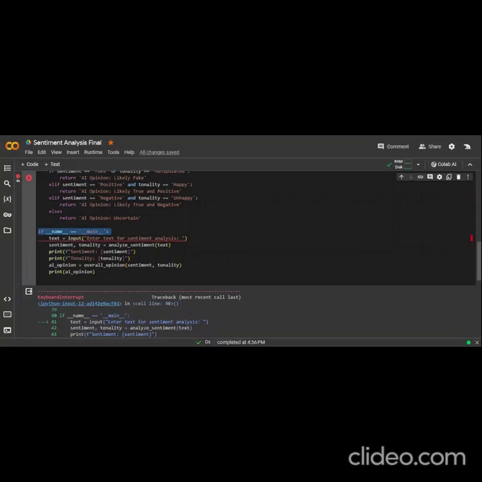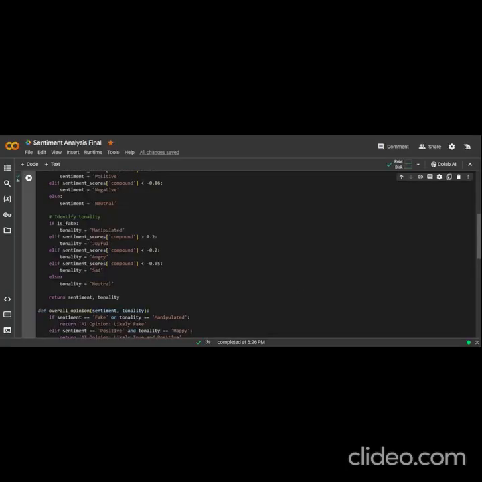Now we come to the main execution block of the program. The if name line makes sure that the program is run directly and not as a module or script from some other program. The text variable takes the input from the user in the form of a string. After that, the analyze sentiment function is used to retrieve the sentiment and tonality. And the print function, it's quite basic. It will print the sentiment and tonality of the program. The AI opinion will also be printed. And thus we come to the end of our presentation.